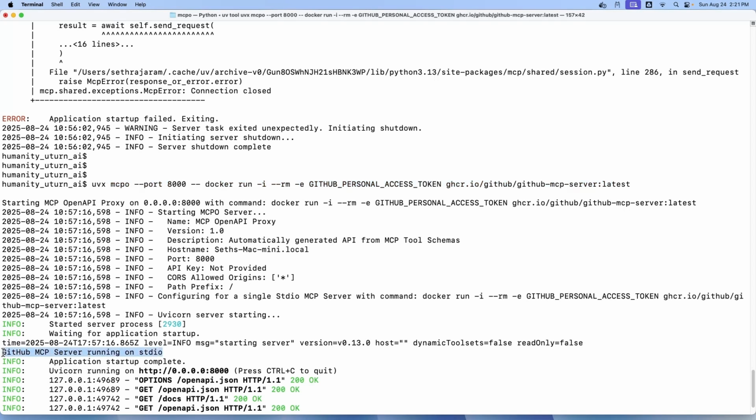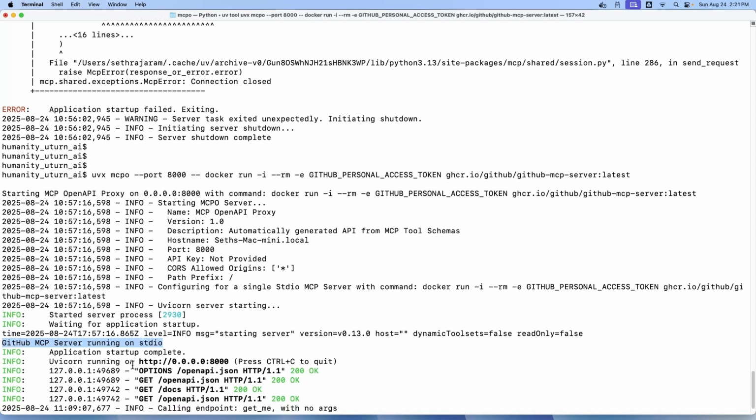The command failed. Let us review the log. The Docker is not running. Let us start Docker and then run the command again. MCPO and GitHub MCP servers are successfully running now.